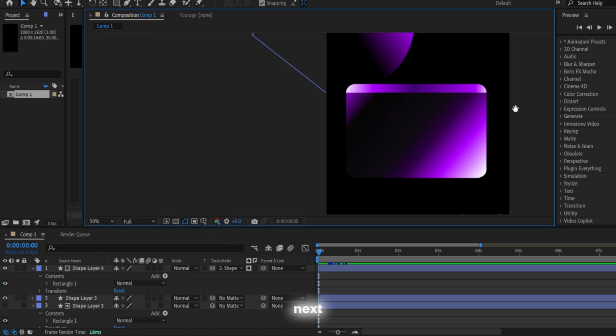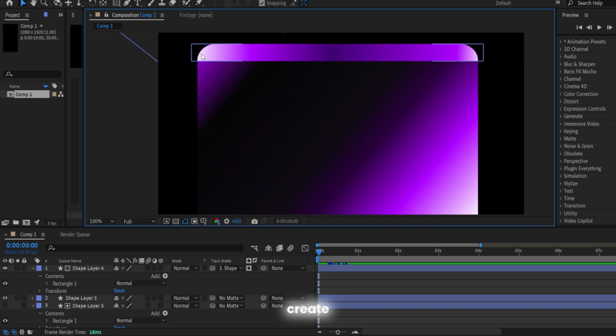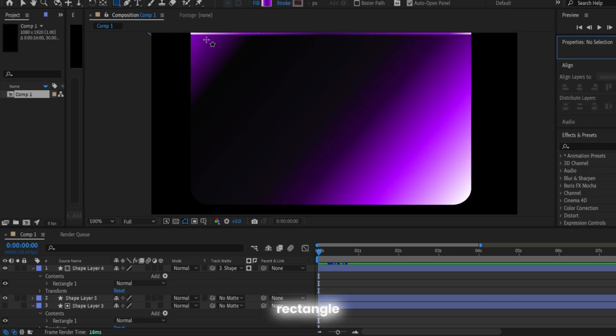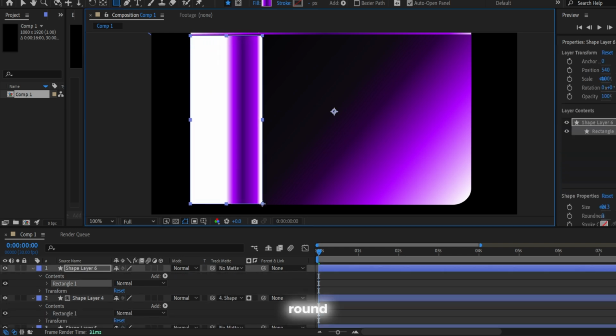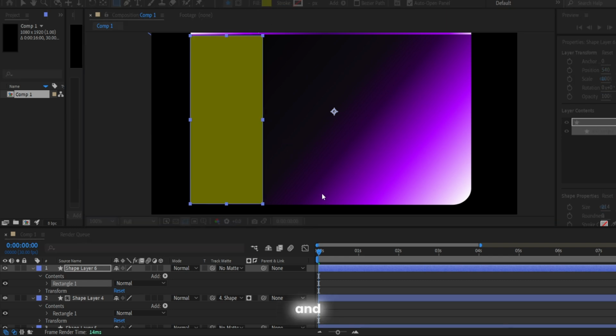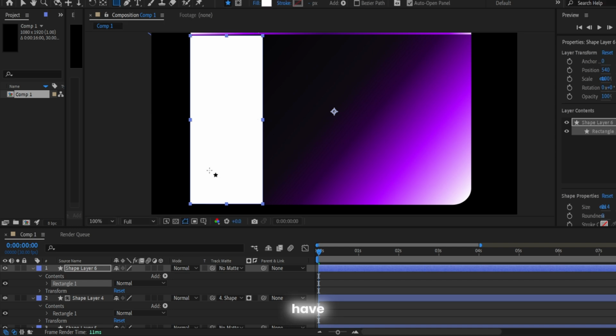Then guys, our next task is to create the mirror. It will look like a mirror, so just repeat after me. We need to create the rectangle one more time, make it round, so increase the roundness for it. Also make the fill just white.